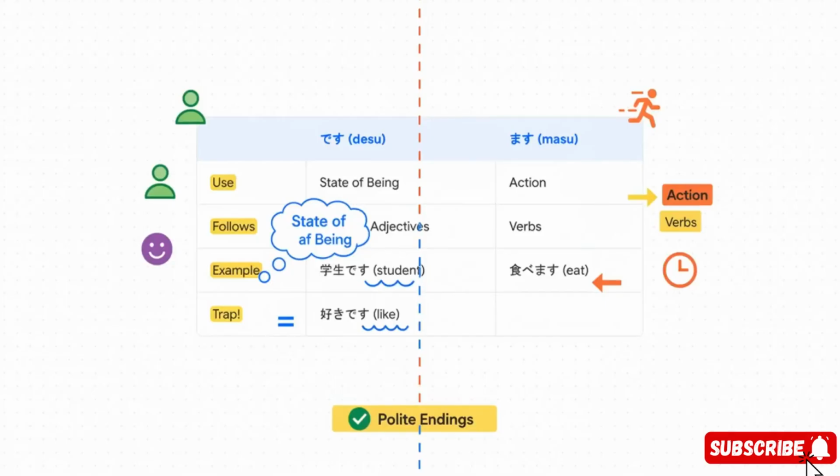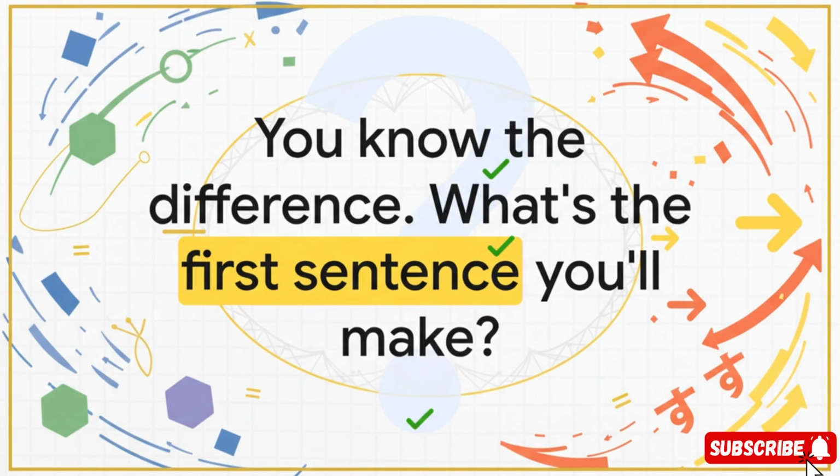So, to sum it all up, des is for states, with nouns and adjectives. Mas is for actions, with verbs. And just like that, you get the core difference. Now you're all set to use them. Go give it a try.